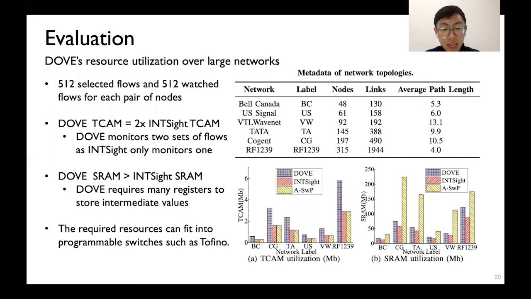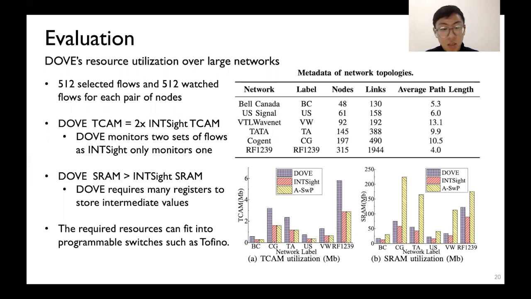We evaluate Dove's data plane resource utilization in several real network topologies shown in the table. For each pair of source and destination nodes, there are 512 selected flows and 512 watched flows. The TCAM usage of Dove is twice as much as that of NetSeer. This is because Dove has two lookup tables for selected flows and watched flows, respectively.